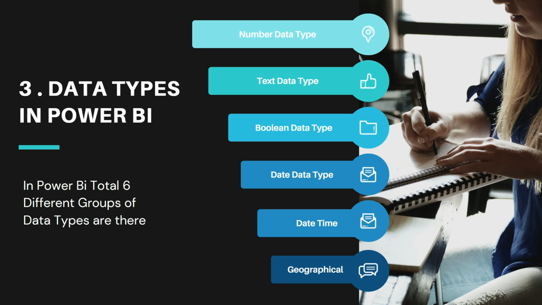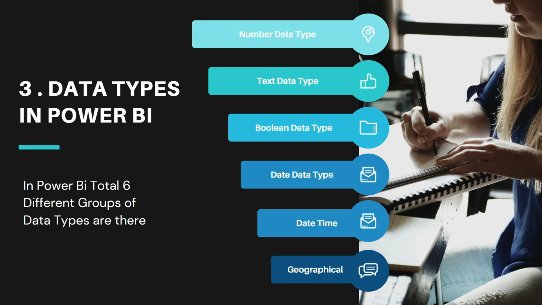Remember, I'm saying it as a group, right? Six different groups. It means inside the groups we have so many different types of data types as well. Like in the number data type group, we have 3 different types of data type, and those are decimal number, fixed decimal number, and whole number.